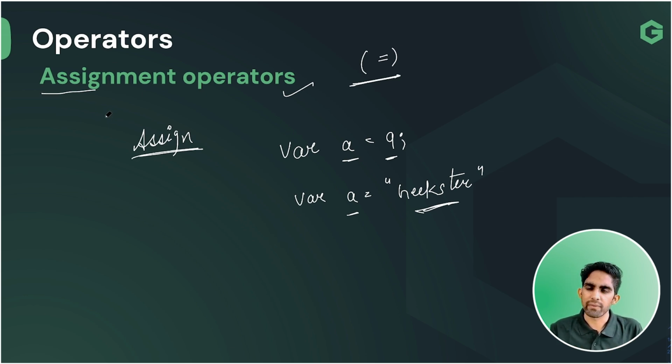In the assignment operator, we have only one operator, that is this equal to sign, team. We used to say this as an equal to sign. Like this, we are assigning a value. That's it. Nothing complicated. Very easy to understand.